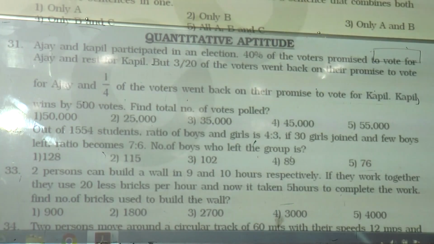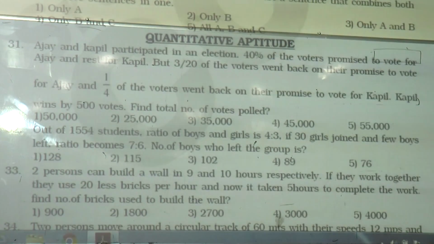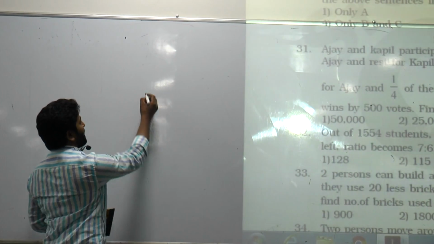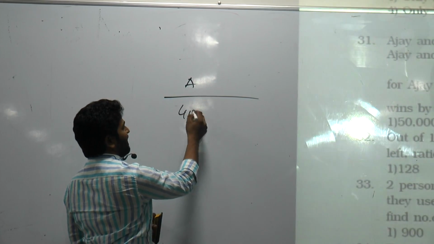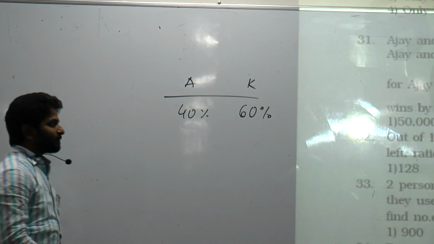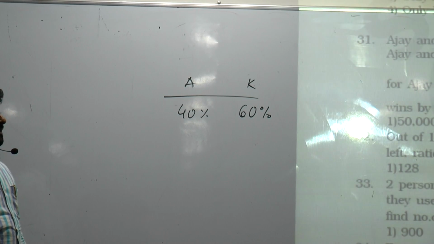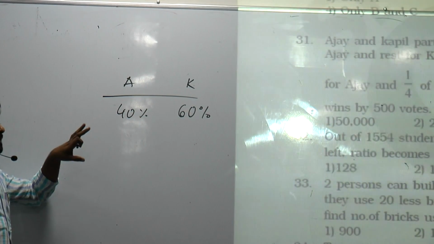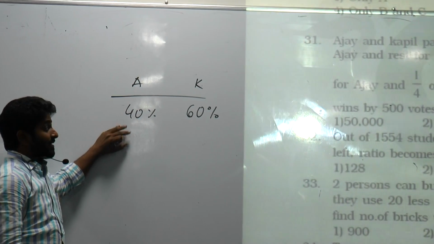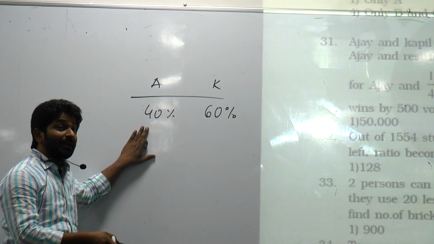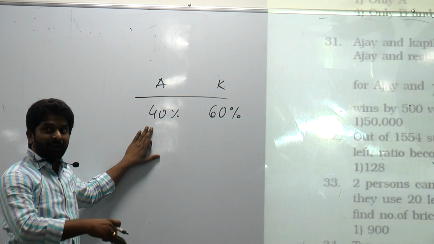Right. Let's say the total number of votes polled is 100%. How many of them have promised for Ajay? 40%. So for Ajay 40% and for Kapil 60%. Now, 3/20th of the voters went back on their promise to vote for Ajay. Total what percent of the people have promised for Ajay? 40%. Out of this, 3/20th part have gone back on their promise.